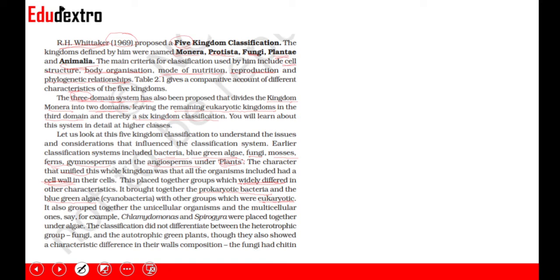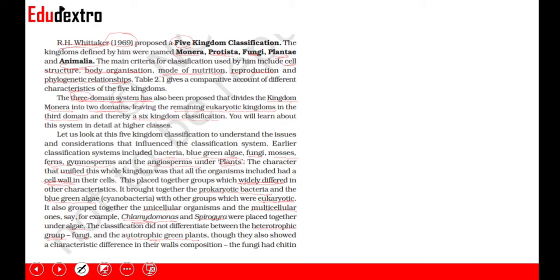It also grouped the unicellular organisms and the multicellular ones. For example, Chlamydomonas and Spirogyra were placed together under algae. The classification also did not differentiate between the heterotrophic group, which is fungi, and the autotrophic green plants. So a lot of differing organisms were also put together. Why were they put together?